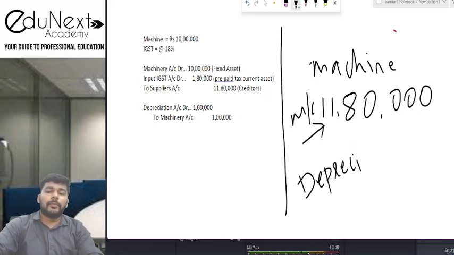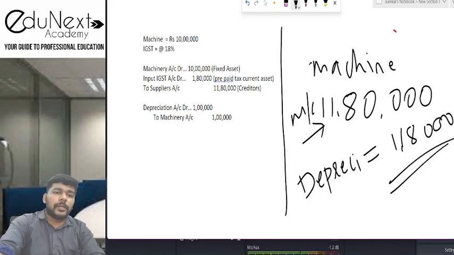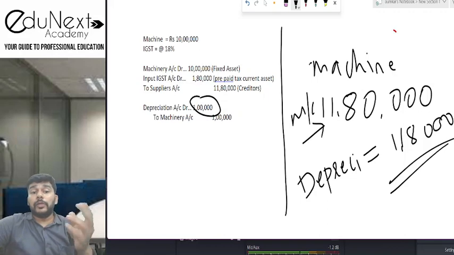If 10% is the depreciation rate, then what is going to be your depreciation amount in such case? Tell me. Of course, it is going to be 11 lakh 80,000 का 10%. So 1 lakh 18,000 हो जाएगा वो. आपका जो depreciation है, which will be 11 lakh 80,000 का 10%, that will be 1,18,000. Here, how much depreciation you have claimed? You could claim because machinery account was debited only by 10 lakh rupees.